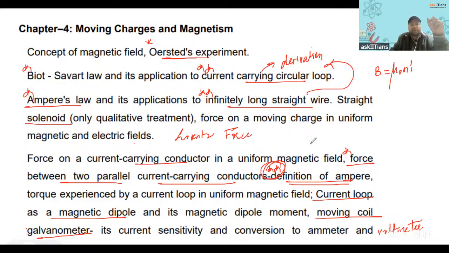Right. So for derivations, you see definition of ampere, please learn. Current carrying circular loop, learn. And then the infinitely long straight wire with respect to Ampere's law, you learn this. Right?